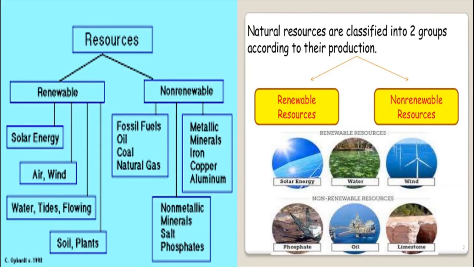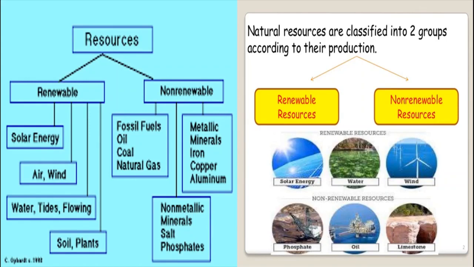After that, it will take millions of years to renew or replenish. Examples of non-renewable resources are fossil fuels, oil, coal, natural gas, etc. Metals also, metallic minerals such as iron, copper, aluminium. Even salt and phosphates come under non-renewable resources.